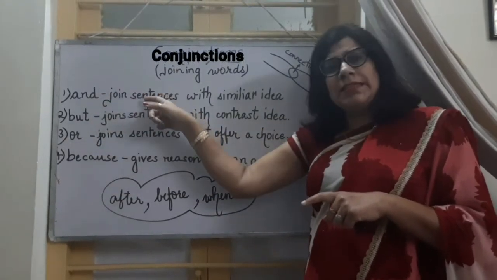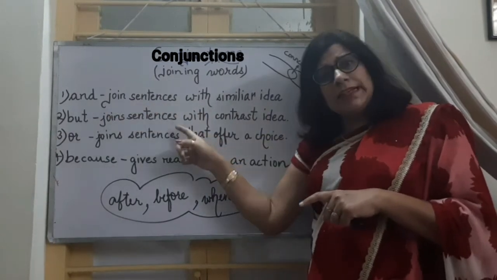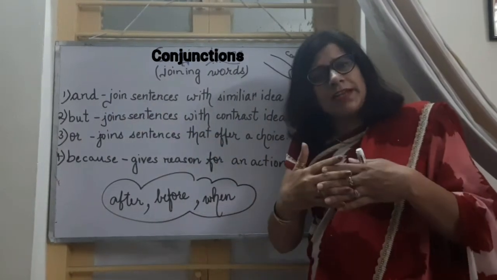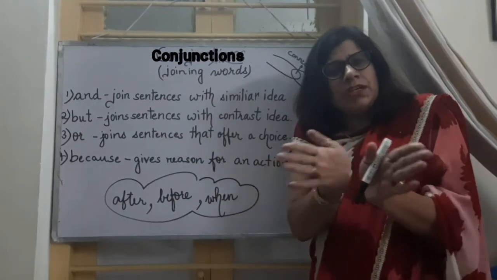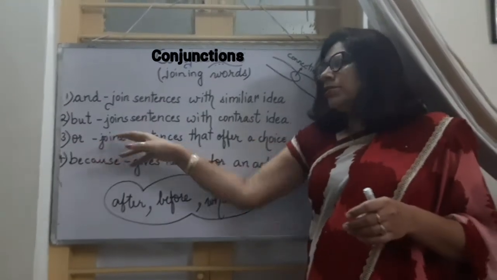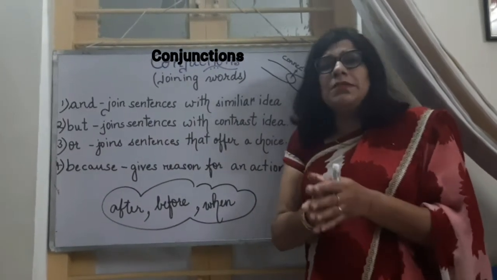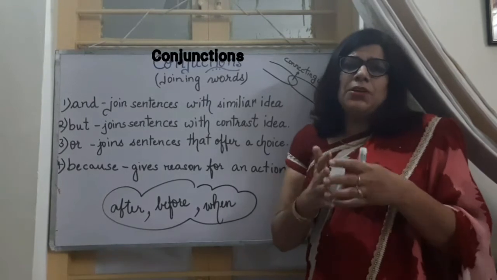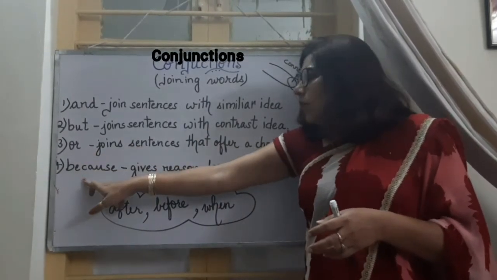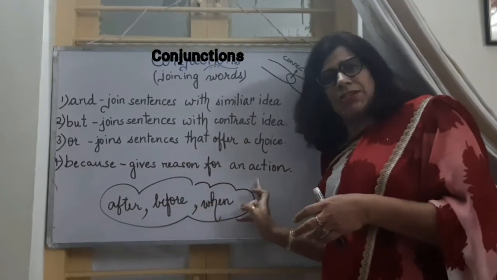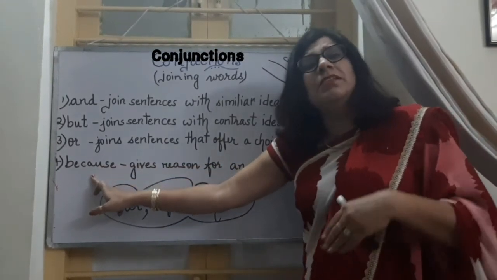And joins sentences that have a similar idea. But joins sentences that have a contrast idea. Contrast is something very opposite, two ideas which are opposite to each other. Or joins sentences where there is a choice. Sometimes we are given a choice. When we are offering choices, that time we are going to use or. Because gives a reason for an action.